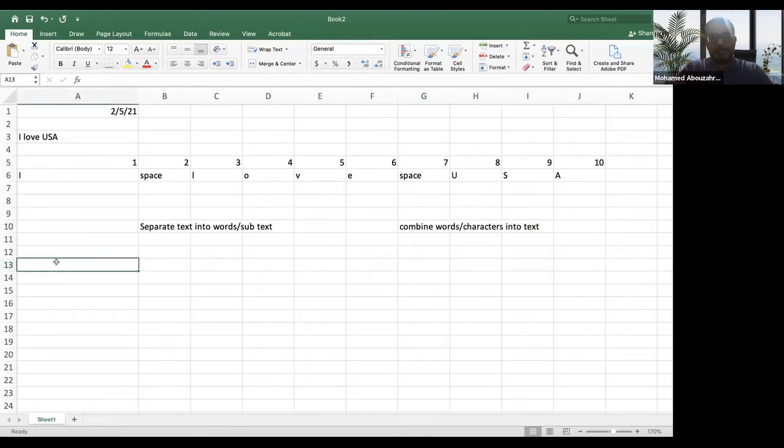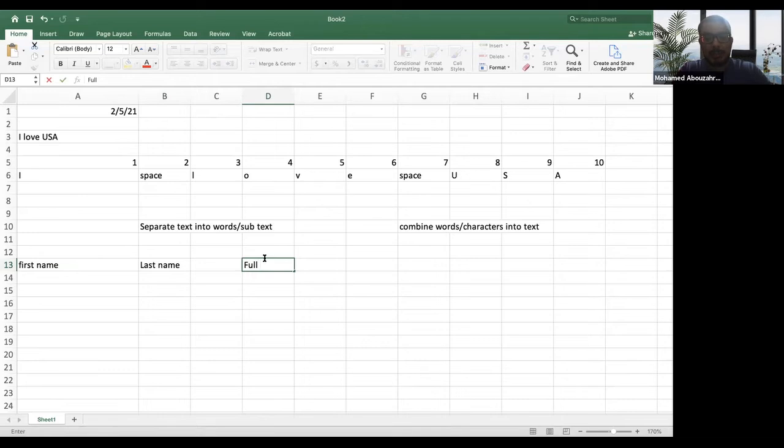Like the example in the sample exam, let's say that I have something called first name. No, let's do simpler than the first name. And we have here last name, and I want to write the full name. So I have the first name, for example, my name, and I want my full name to be written. I want it to be like this. So in order for me to write my full name, I need to combine my first name and my last name. I need to combine them together.